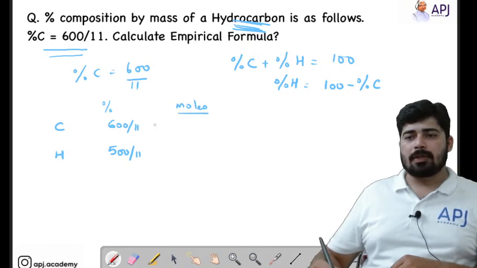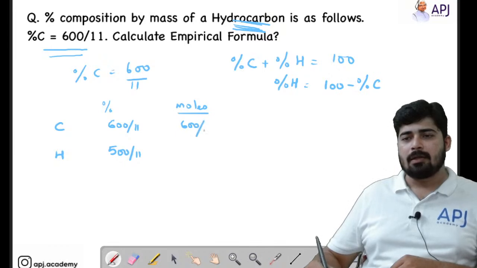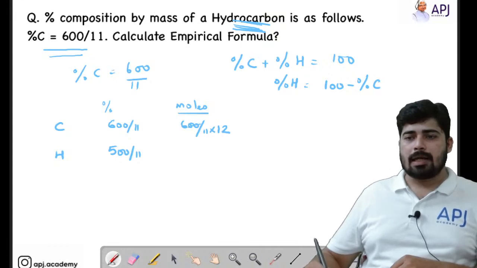Moles is percentage weight divided by molar mass. So 600 by 11. What is the molar mass of carbon? That is 12. Okay. So you can cancel it with 6 here. You will be getting 100, and you can cancel it with 2. Sorry, 6 here. So it will be 2, and 2 and 100 can be cancelled. You will be getting it as 50. So you will get it as 50 by 11.